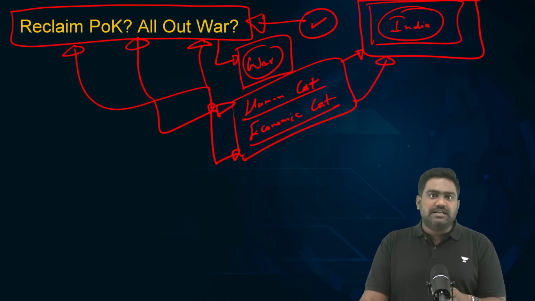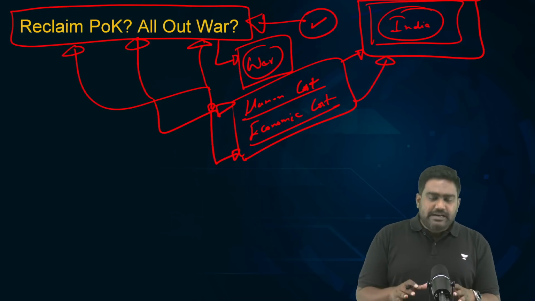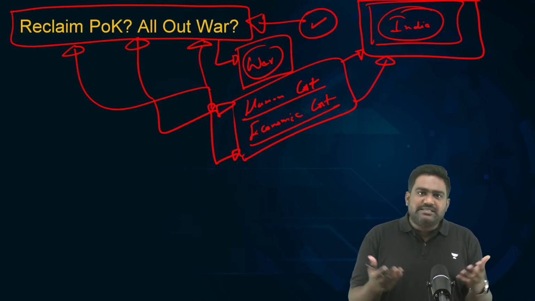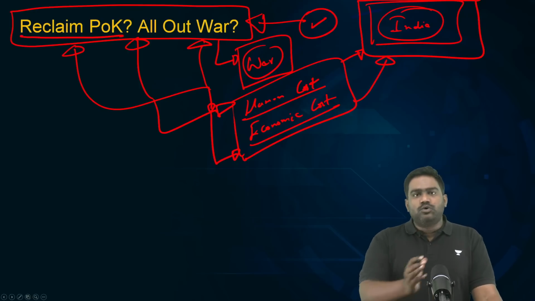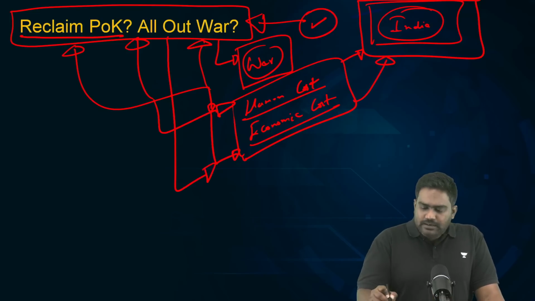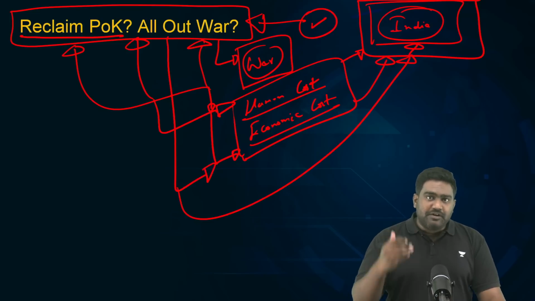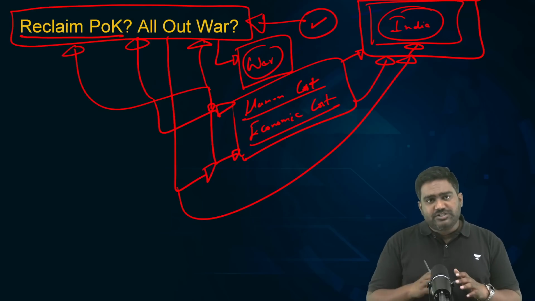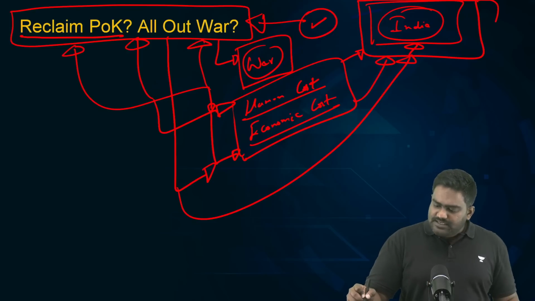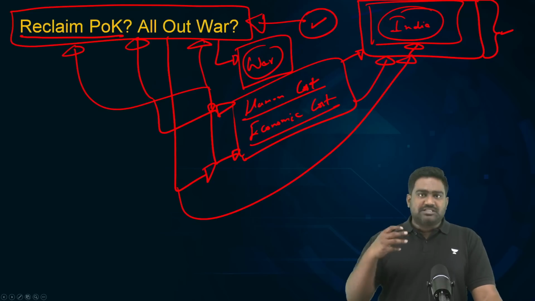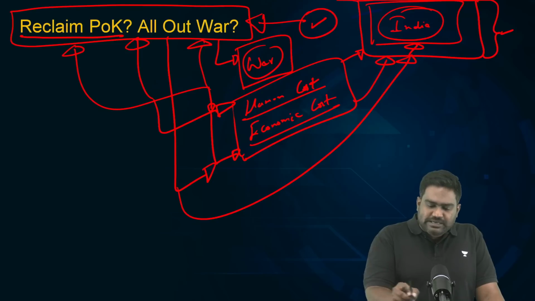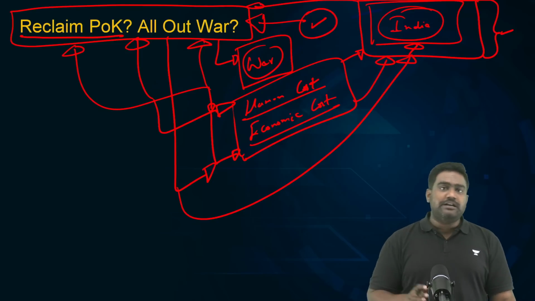So, what the Indian government has done, the strategic establishment has done, they've decided that such a course is not suited for India's interests. See, we can all sit and say what we want. We can say, let's take POK, let's go to war with Pakistan. It's easy to say that. But understand wars have consequences, and the Indian authorities, the government, the leadership, they are aware of these consequences. Thankfully, India has always had a sane, mature leadership, right? Government after government, we've had some sane leaders, and the strategic establishment has largely driven India in the right direction. A measured response, a calibrated response is much more effective and suited for India's interests.